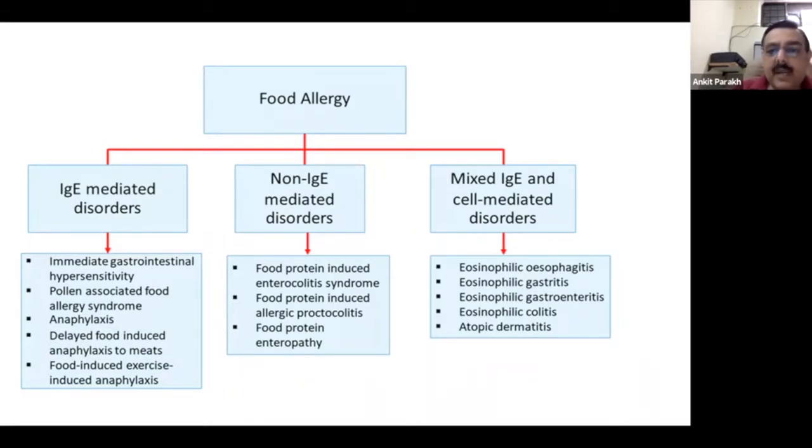Then there can be mixed varieties like eosinophilic esophagitis, gastritis, gastroenteritis, colitis, and atopic dermatitis. So these are the mixed varieties which are seen. Atopic dermatitis is known to be associated with some food allergies like milk allergy, egg, and soy. So these are the common things where atopic dermatitis can be associated with food allergies.